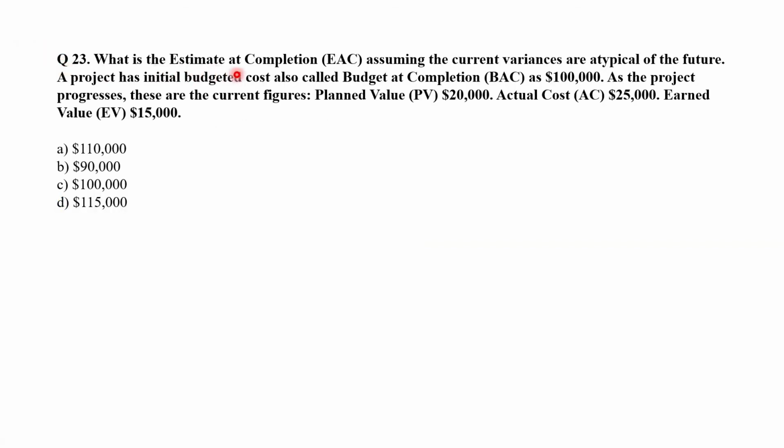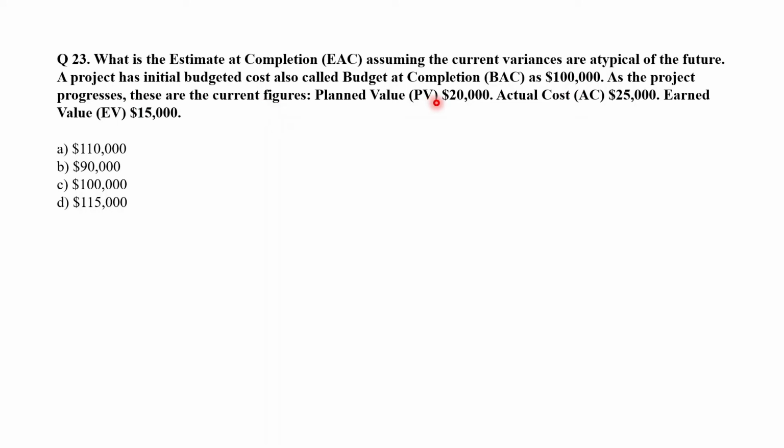What is the estimate at completion, EAC, assuming the current variances are atypical of the future? A project has initial budgeted cost, also called budget at completion, BAC, as $100,000. As the project progresses, these are the current figures.